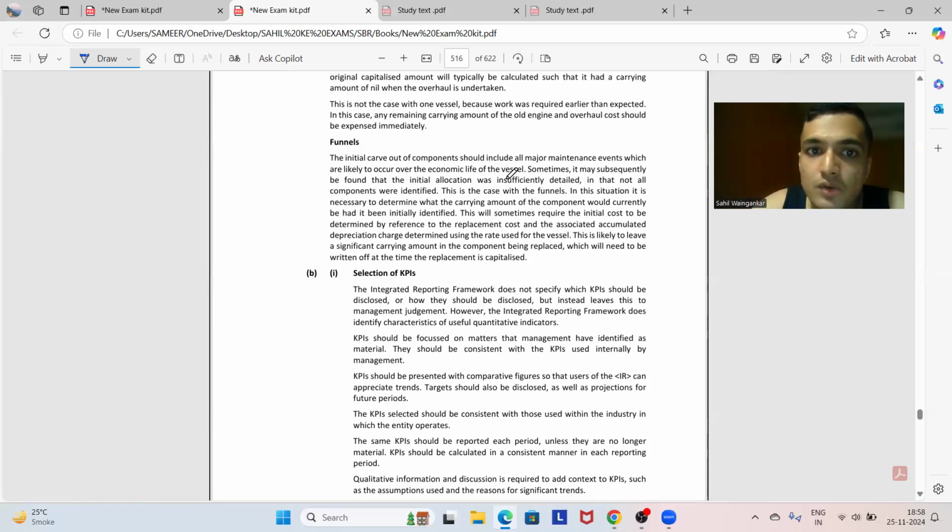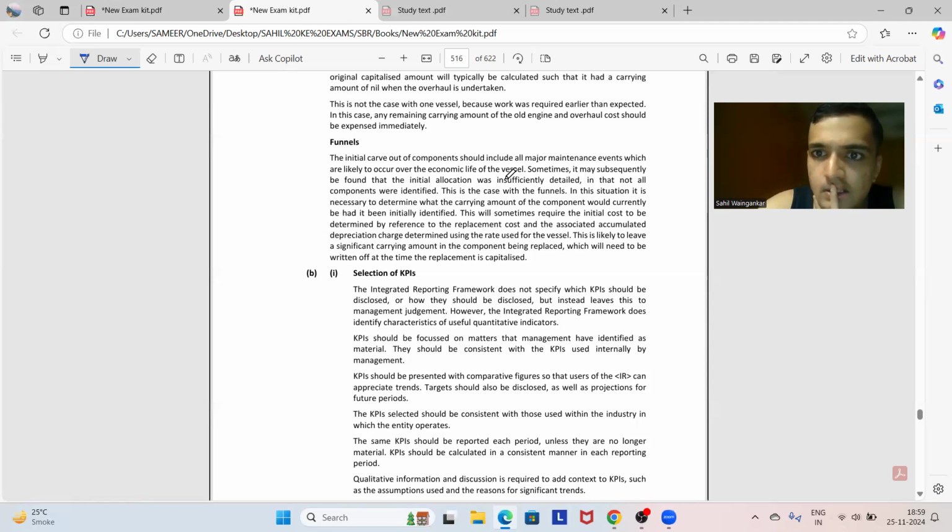Sometimes it may subsequently be found that the initial allocation is insufficiently detailed, in that not all components were identified. This is the case with funnels. In this situation, the initial allocation is insufficiently detailed in that not all components are identified.